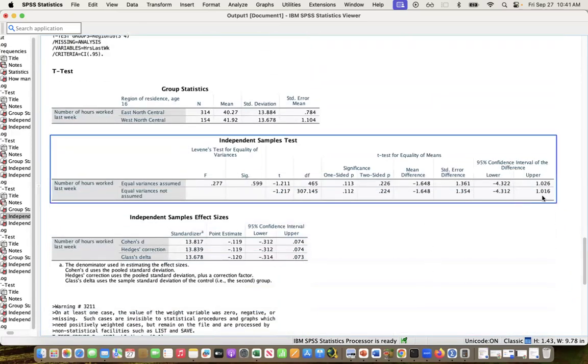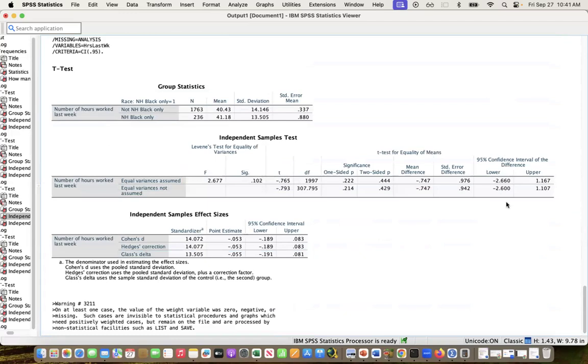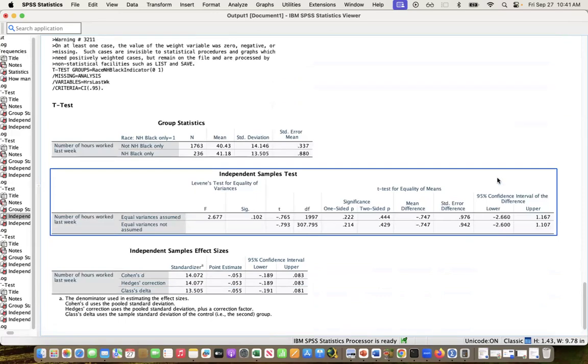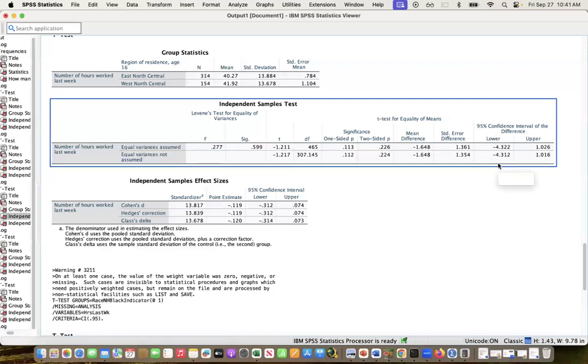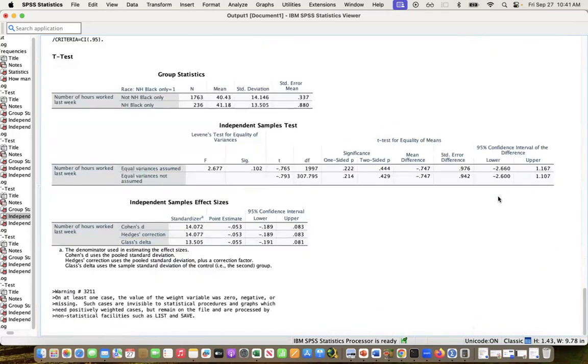We look at this next one, same thing, this overlaps 0, and this one overlaps 0. So none of these other ones, how close could they be? They could be 0 apart from one another, right? Again, they could be further. This could be 2.5 hours different, this one could be 4 and 3/10 different, this one could be half a point different, but we're not confident that it's there. Based on our data, we're confident that it could be the same. And it could even be that East North Central is higher, or East North Central is lower. We're not even sure which direction at 95% confidence. Okay.